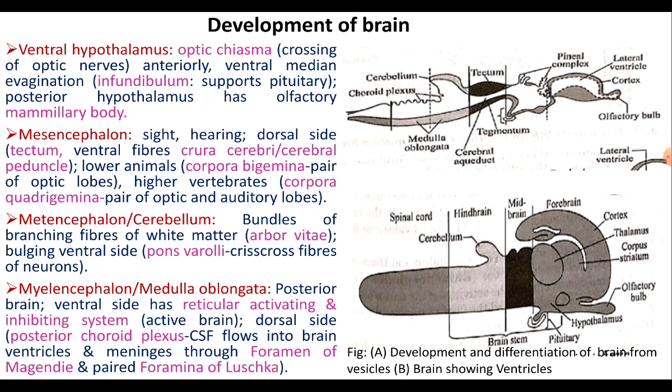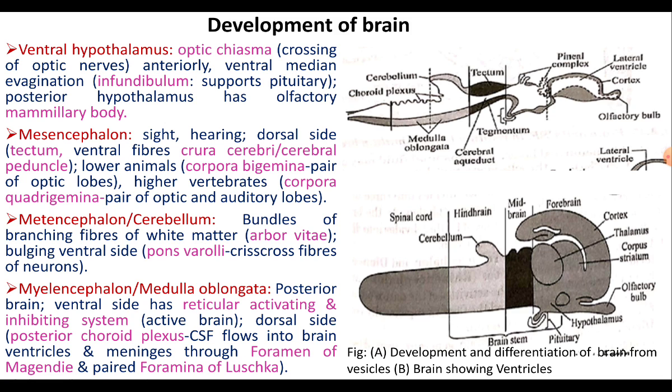Myelencephalon is the second part of the hindbrain, which forms the medulla oblongata, and it is the posterior part of the brain. The dorsal surface of the medulla oblongata consists of non-nervous vascular tissue, which is called posterior choroid plexus.